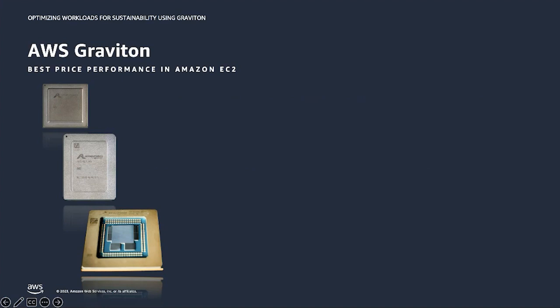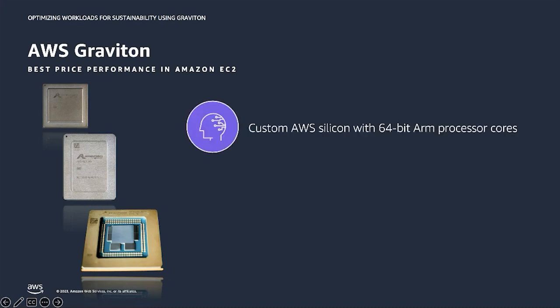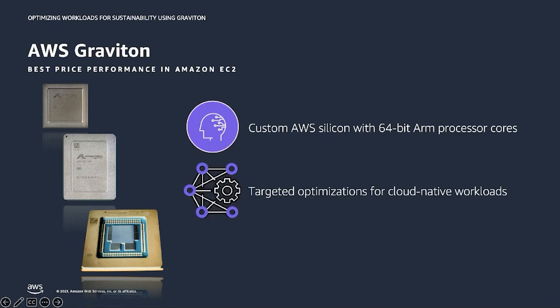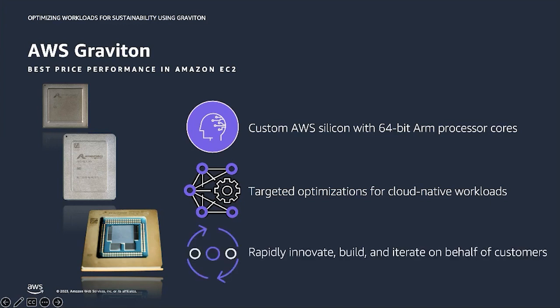AWS Graviton processors are custom designed by AWS to offer the best price performance in Amazon EC2. Graviton processors include ARM-based processor cores and are optimized for cloud-native workloads. By innovating at the silicon or chip level, AWS can build and iterate on behalf of customers to help them achieve better performance at a lower cost for their cloud workloads.